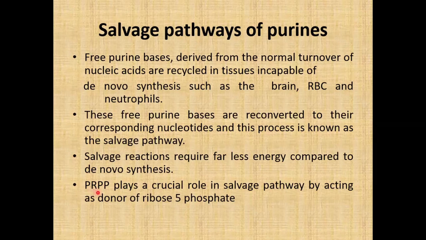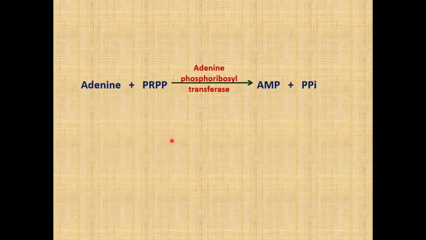Like de novo, here also PRPP plays a crucial role in the salvage pathway by acting as the donor of ribose 5-phosphate. Here you can see adenine phosphoribosyl transferase catalyzes adenine and PRPP. The phosphoribosyl is transferred to adenine and that forms AMP.